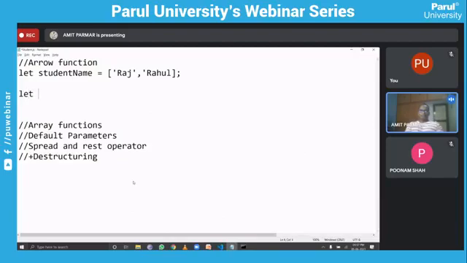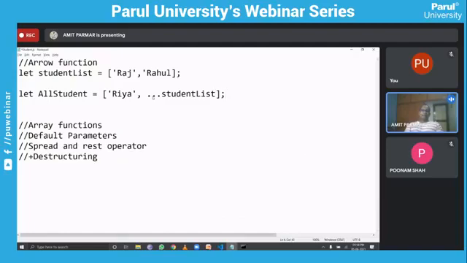So if you have an array like this, using the spread operator, what you can do is create a new array, all students. If I want to make a big list of students, that is all students, here I have, let's say, a student called Ria. And here I want to use the students which are in the student list, I must say, name is not the right one, student list. So here I can use the spread operator, and I can write student list, and this array is completed.